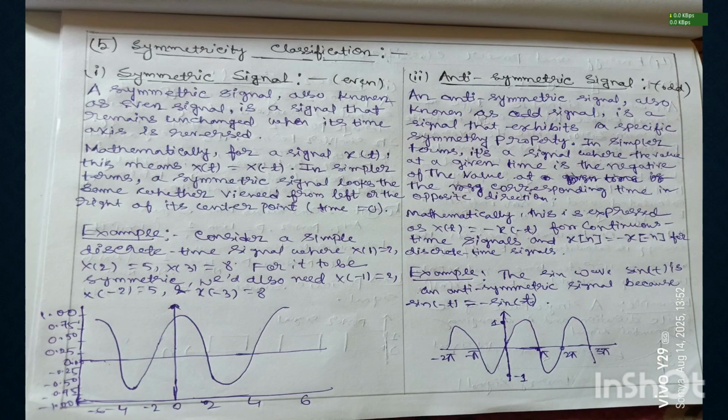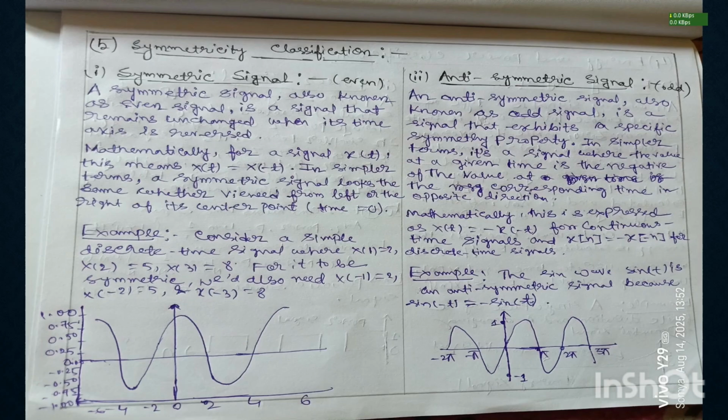Example of symmetric signal. Consider a simple discrete time signal where x(1) equals 2, x(2) equals 5, x(3) equals 8. For it to be symmetric, we also need x(-1) equals 2, x(-2) equals 5, and x(-3) equals 8.